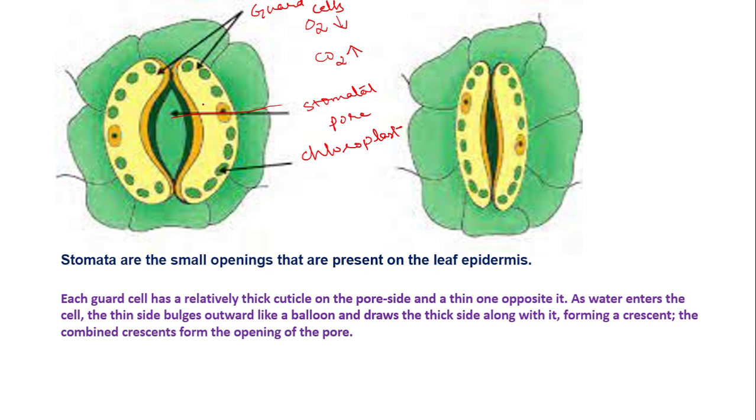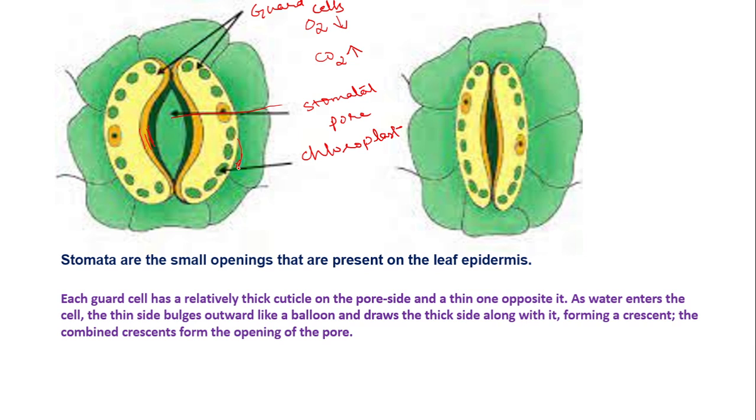Now here, this inner side of the guard cell is very thick. You can observe here it is very thick. The outer surface is thin. Now these guard cells have chloroplasts in them. These chloroplasts will undergo photosynthesis.